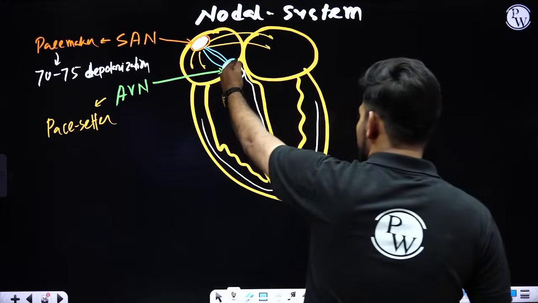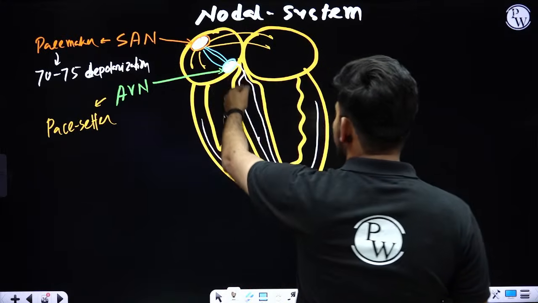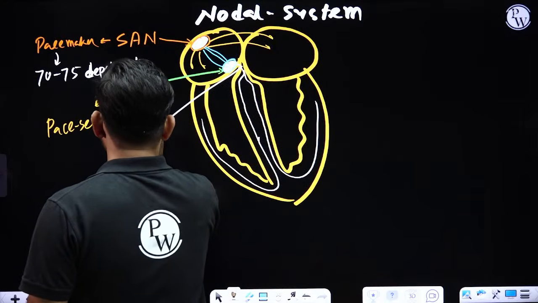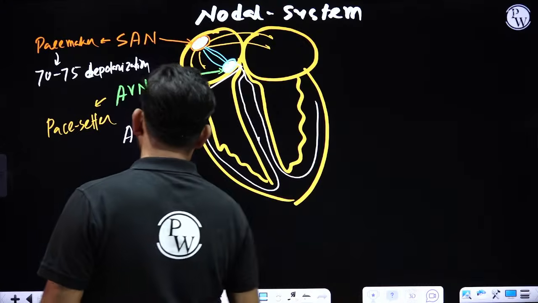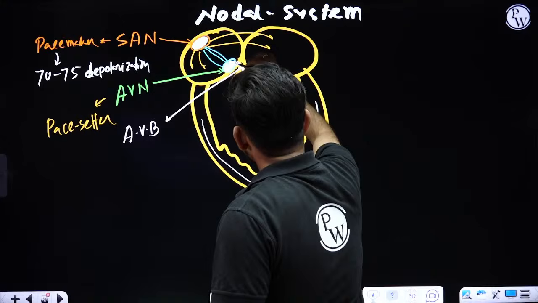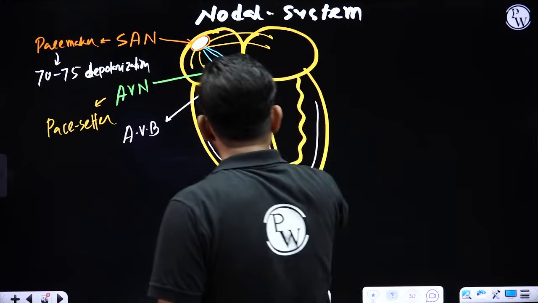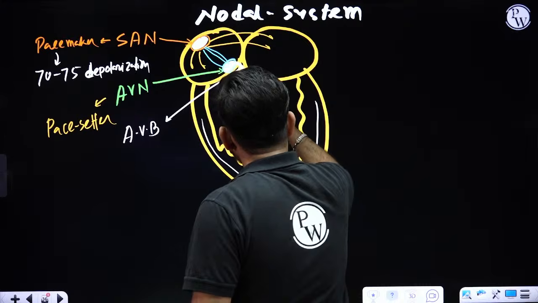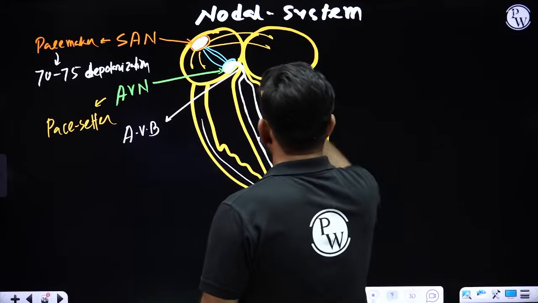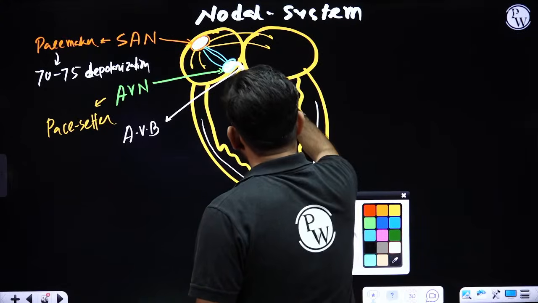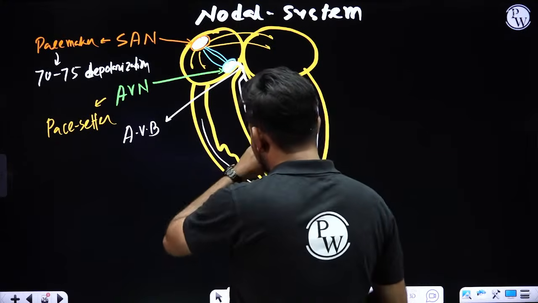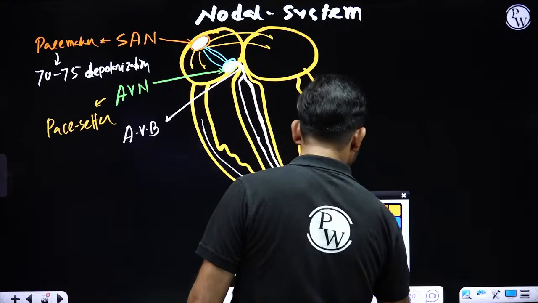Okay. Now, the fibers which are originating from the atrioventricular node, they are called as AV bundle or bundle of His. Okay. Initially originated as one, while entering into the ventricular septum, they will get bifurcated into the left AV bundle and right AV bundle. The left AV bundle is stronger and thicker than the right AV bundle. Sometimes this AV bundle is also called as bundle of His.